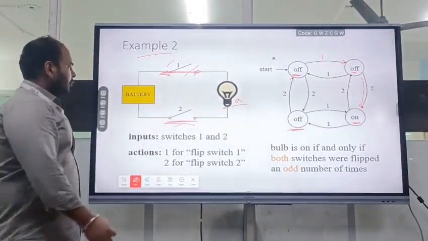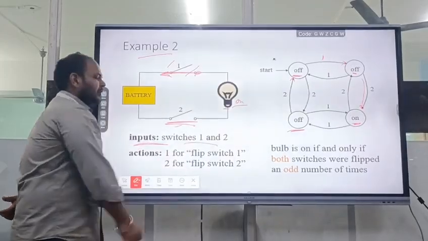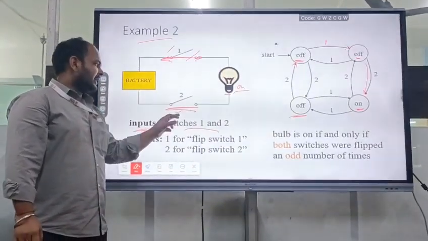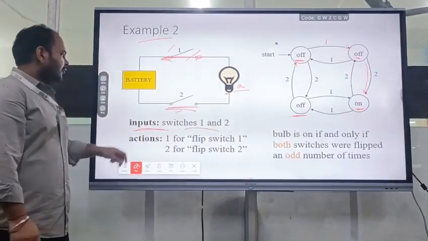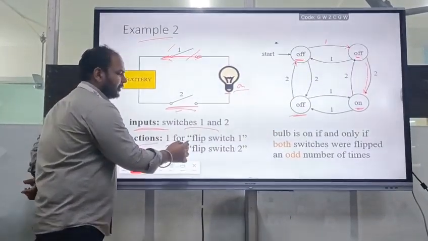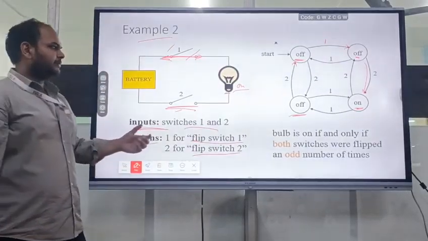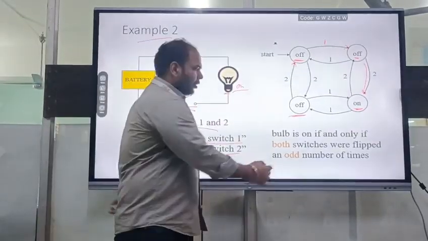If we read what is written in the slide, the input will be our switches. That will be the first switch. This will be our input. Second, this is the second input. Then what will be the action? Action will be flipping switch 1 and flipping switch 2. That will be our action. Then the bulb is on if